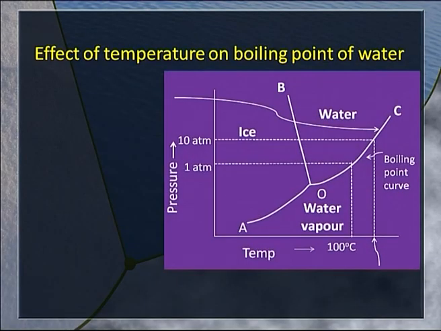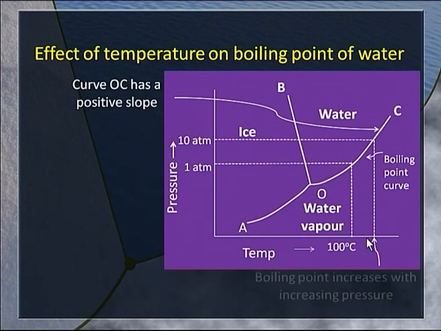Let us look at the effect of pressure on the boiling point of water. Here is the phase diagram. If you look at the curve OC, it has a positive slope, which tells us that if I increase the pressure, the boiling point of water must increase. That is exactly what we see: the boiling point of water increases with increasing pressure.